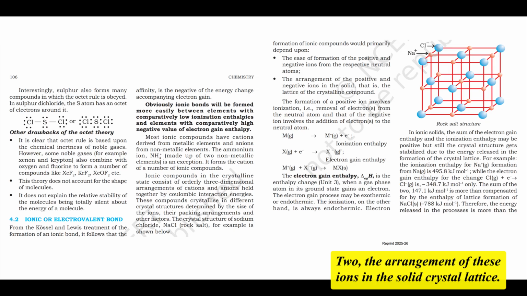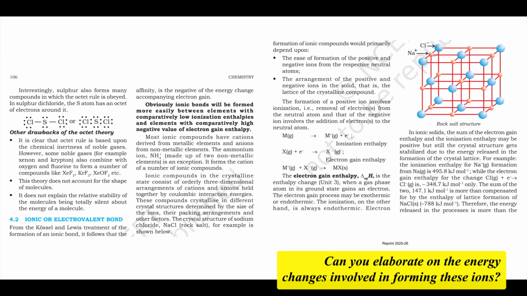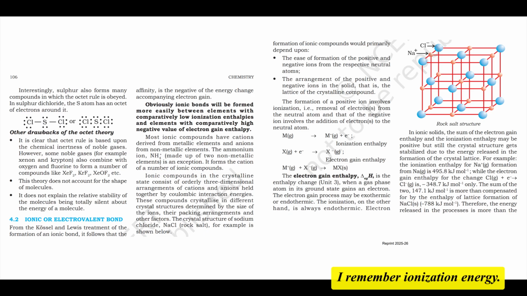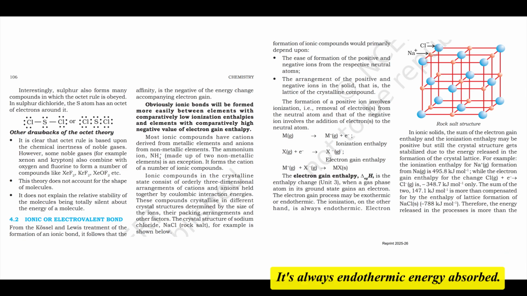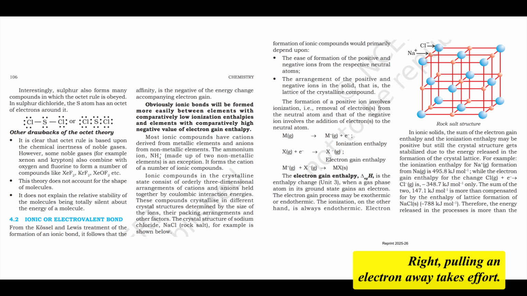2, the arrangement of these ions in the solid crystal lattice. Can you elaborate on the energy changes involved in forming these ions? I remember ionization energy. Yes, forming a positive ion. Ionization requires removing an electron, which always costs energy. This energy cost is the ionization enthalpy. It's always endothermic, energy absorbed. Mg plus E requires energy. Right, pulling an electron away takes effort.